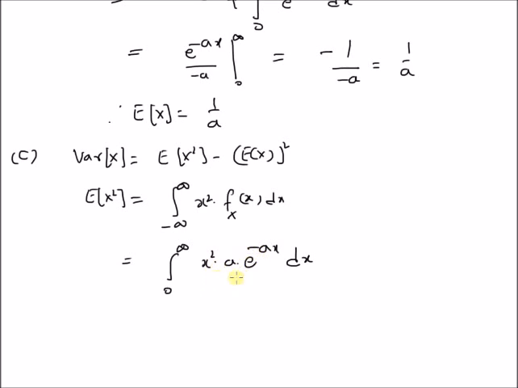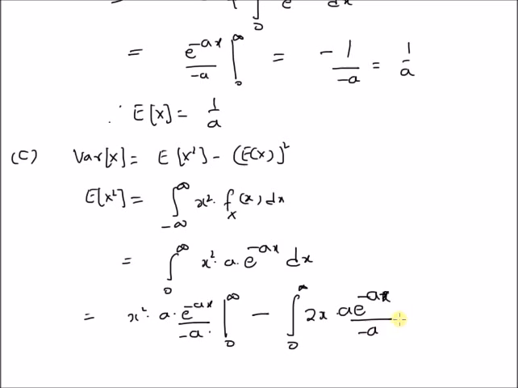Again we have two functions of x, so we use integration by parts. The first term is x^2 multiplied by a times the integral of this function, minus e^(-ax) divided by minus a, with limits from 0 to infinity, minus the integral from 0 to infinity of the derivative of the first function, 2x, multiplied by a e^(-ax) divided by minus a, dx.